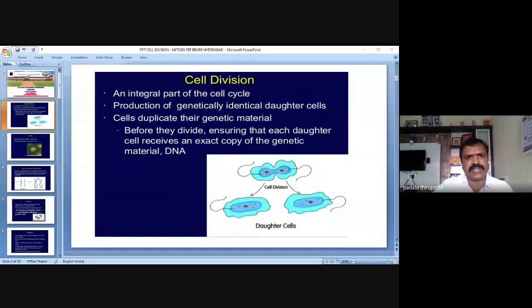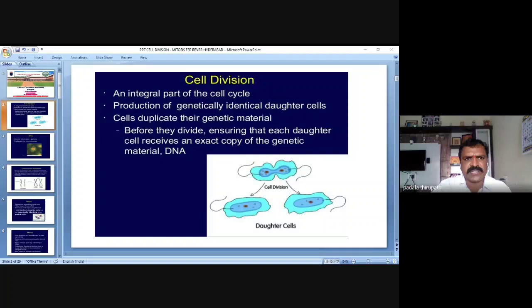We have already discussed it yesterday. I hope it is clear. Yesterday night, 8:30 p.m., we discussed completely the cell cycle and the checkpoints of cell cycle regulation. So cell division is an integral part of the cell cycle.